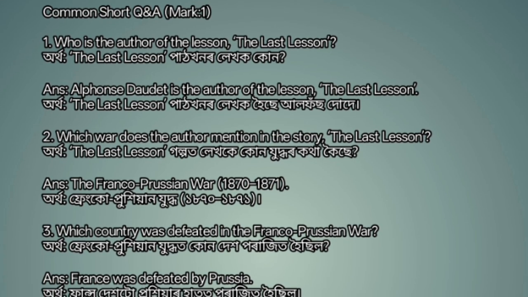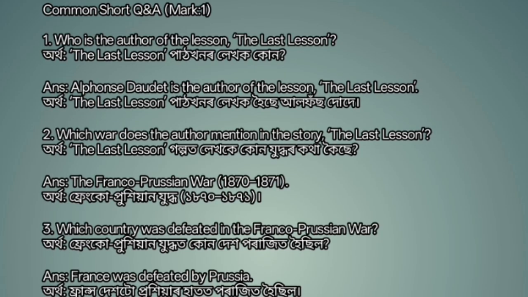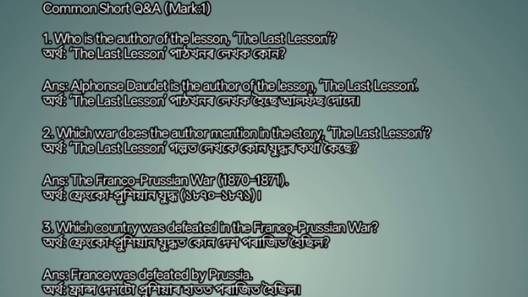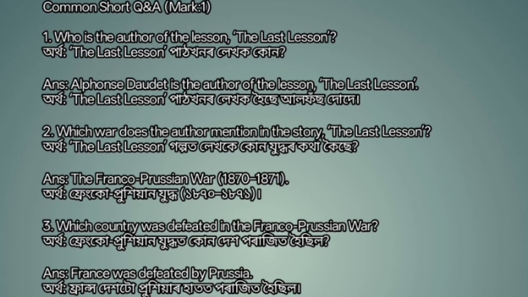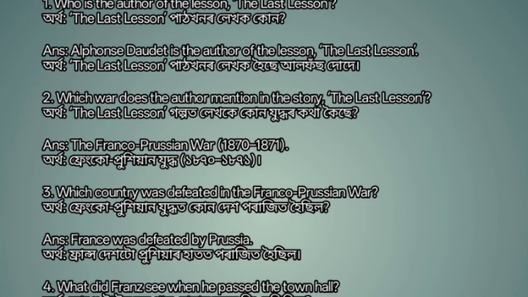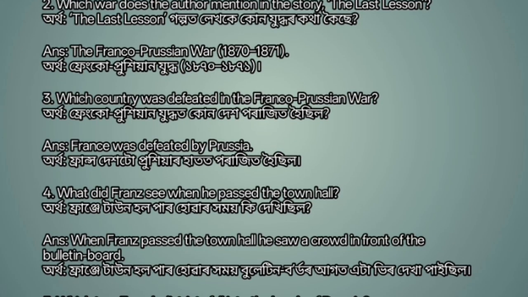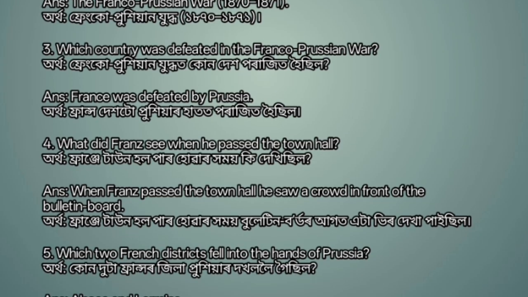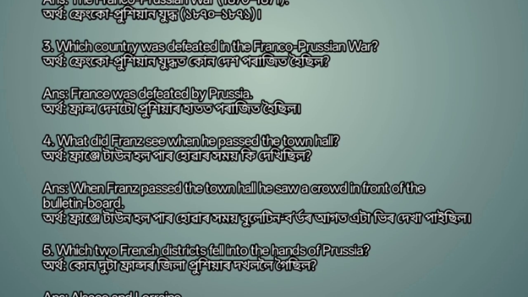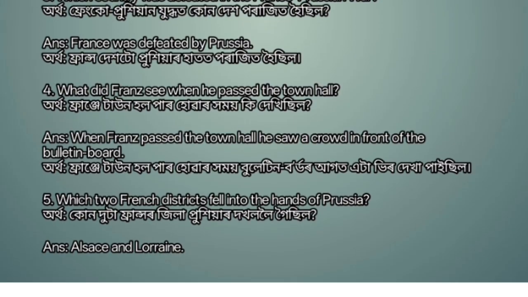Question number 2. Which war does the author mention in the story The Last Lesson? Answer. The Franco-Prussian War, 1870 to 1871. Question number 3. Which country was defeated in the Franco-Prussian War? Answer. France was defeated by Prussia.